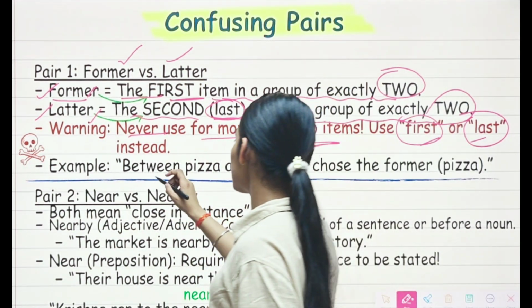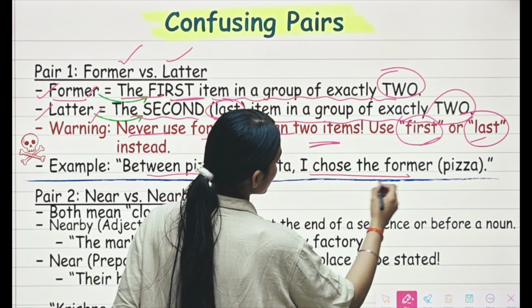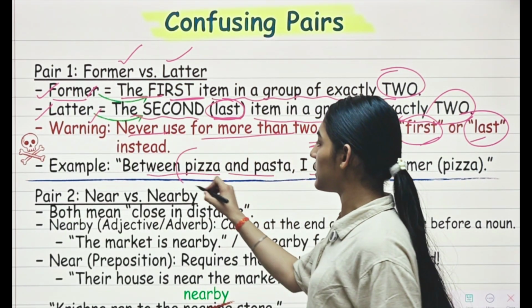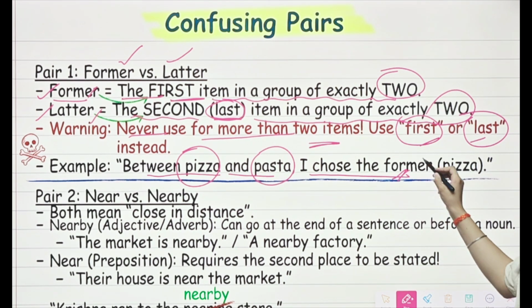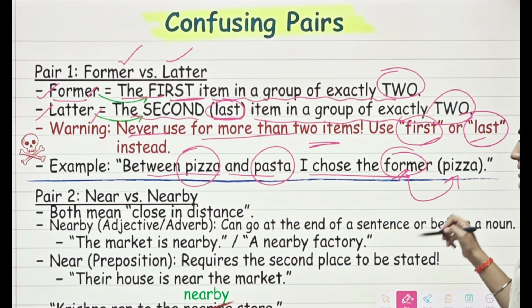For example, we have: between pizza and pasta, choose the former one. Here the former one is pizza and the latter one is pasta. So which one have I chosen? I have chosen the former one. The former one is pizza.